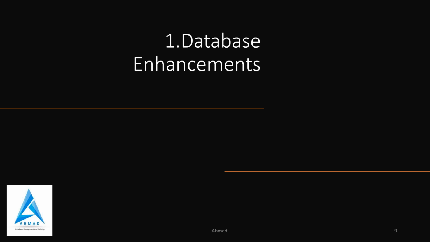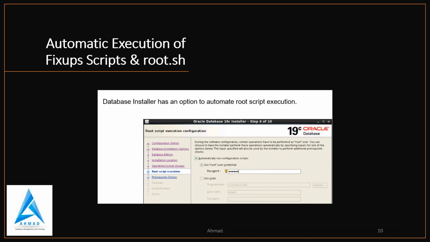So the first thing in database enhancement is automatic execution of the fixup script and root.sh. This feature is introduced in 19C, where you can provide a root user and password, or you can provide sudo credentials. If you select the root option, you have to put the password of root.